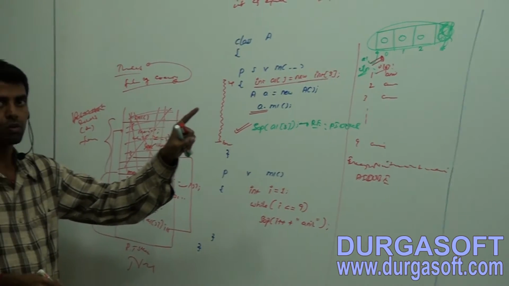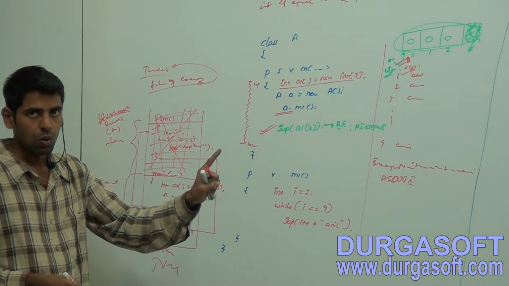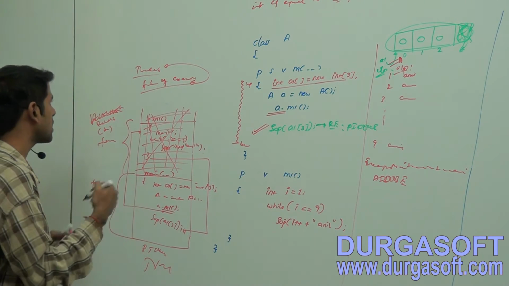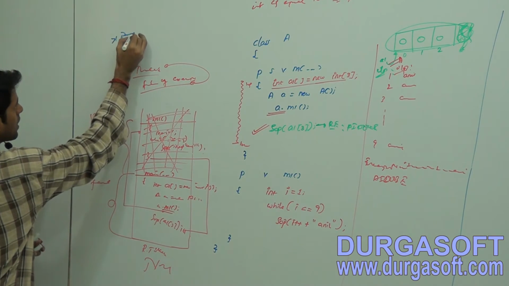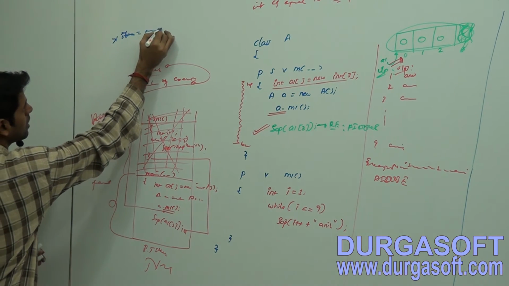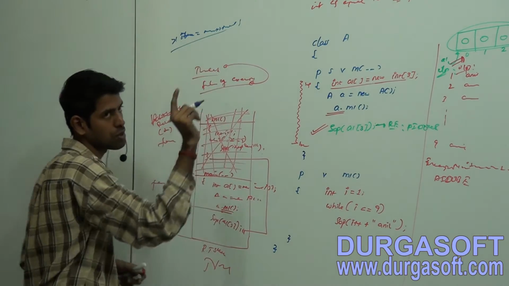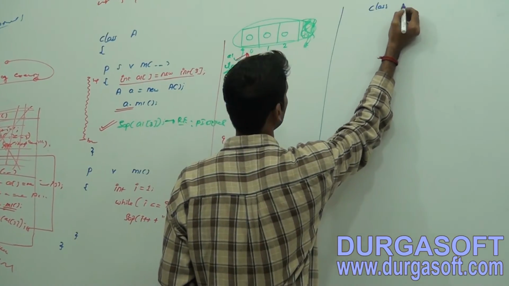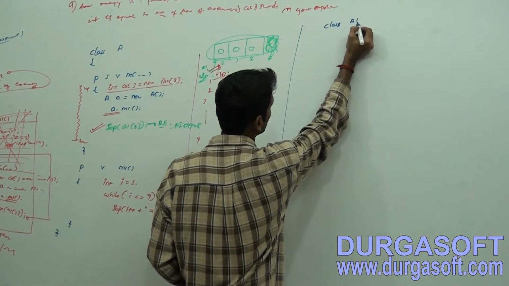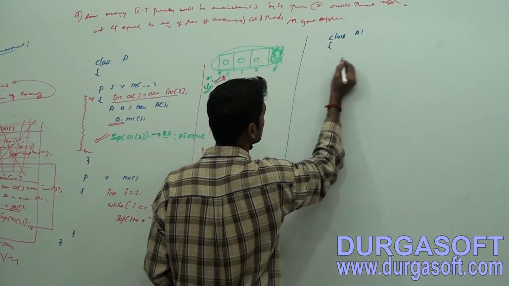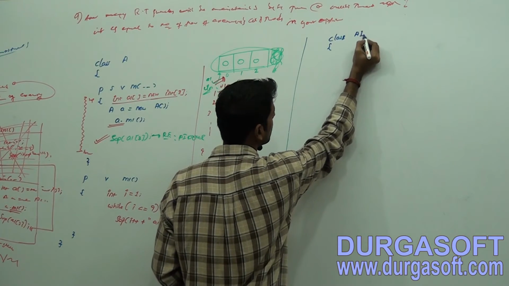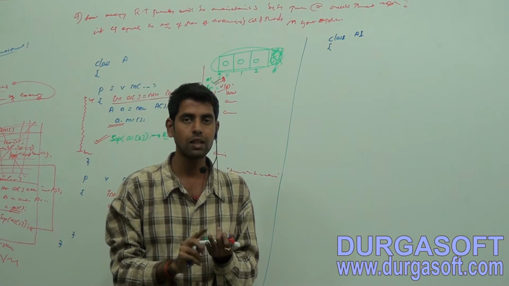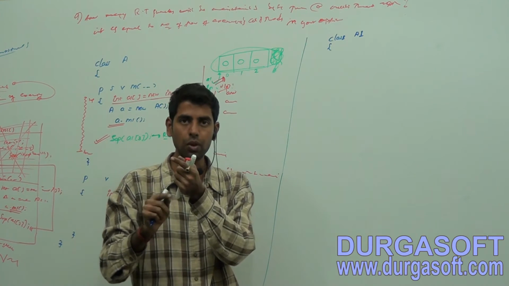Now I am going to write the code for two threads. More than one thread is called multi-thread. Now take a class A1. How to define a thread, how to start a thread, that is how to create a thread and how to execute it.